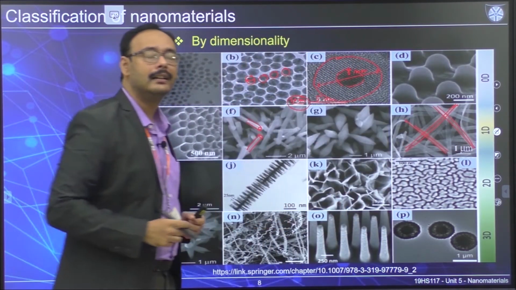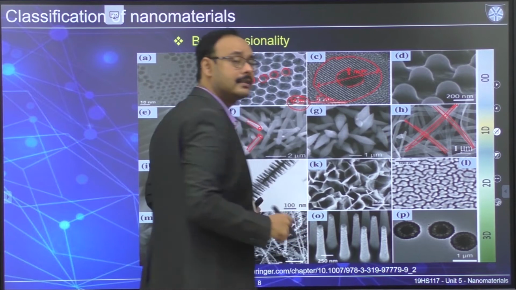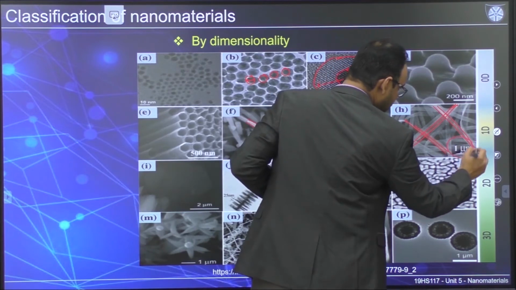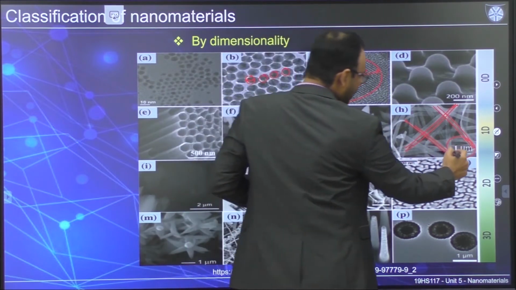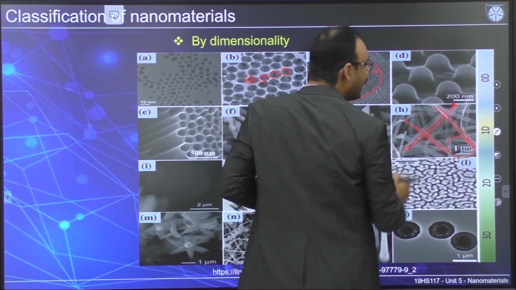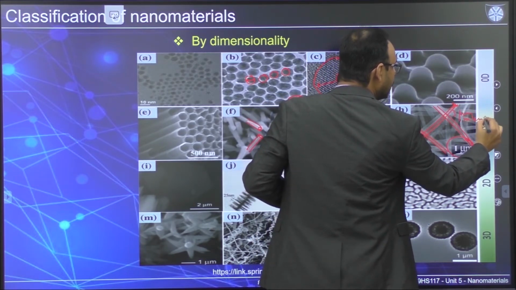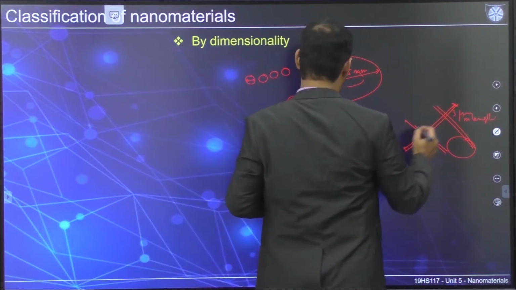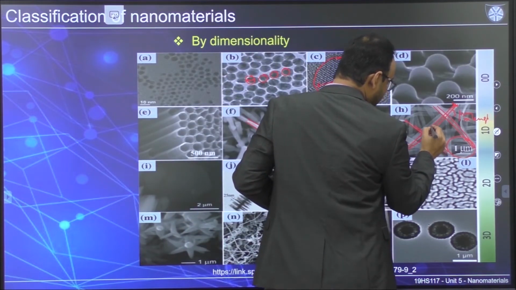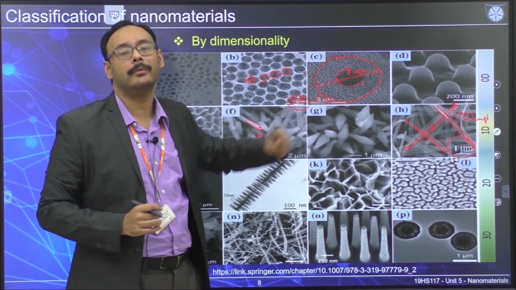Okay, so these are examples where the electron movements are not restricted in one dimension. For example, if you look at this one, it's 1 micron. From here to here, it could be around 3 microns in length, whereas the diameter is going to be within the nanometer range, right?